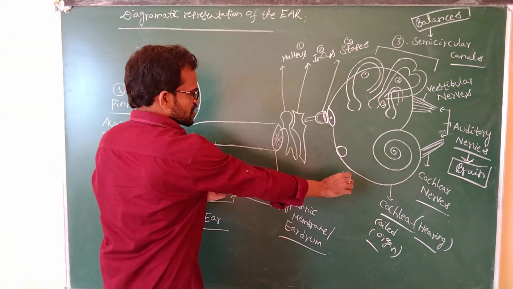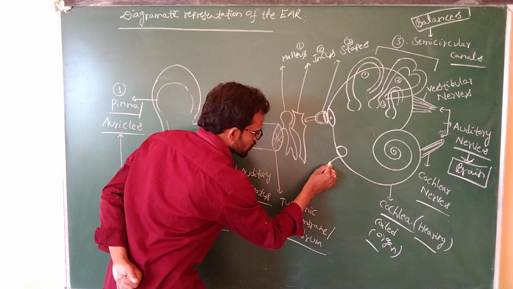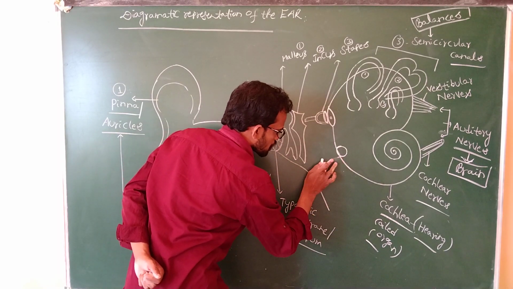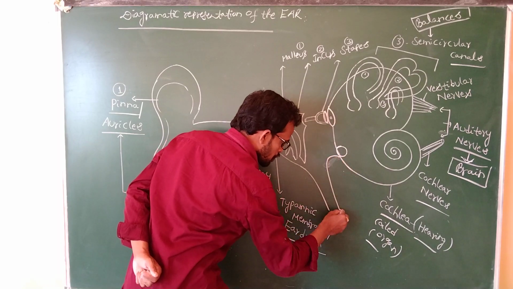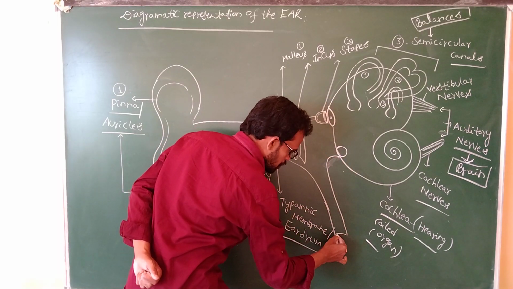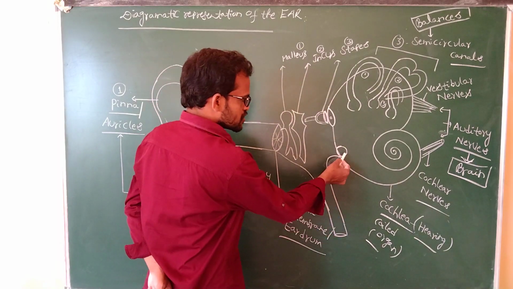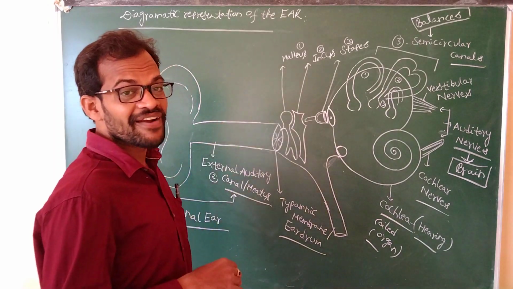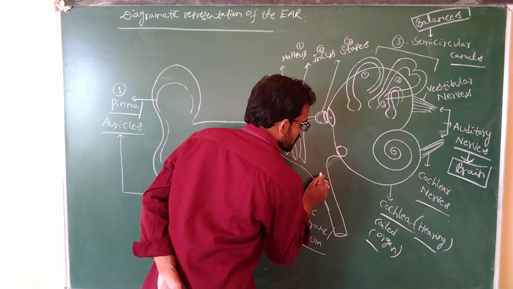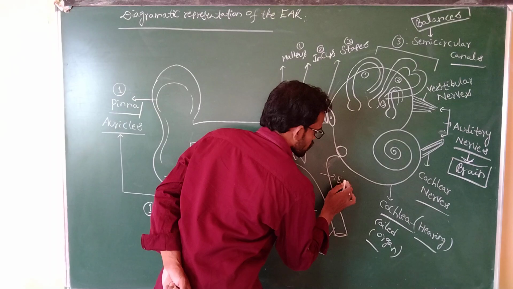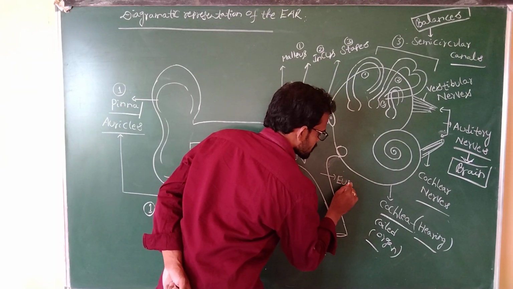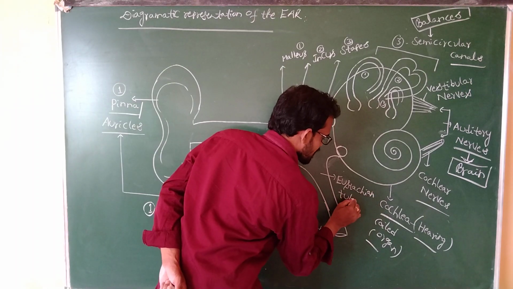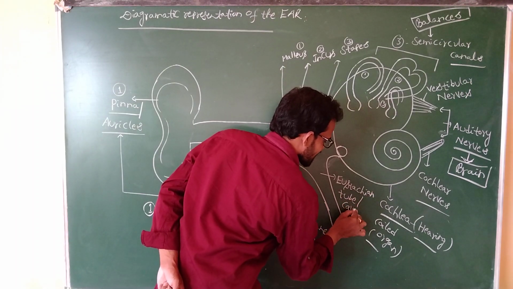Coming to the next one. See here, this round window opens into the middle ear, which consists of one important cavity known as the eustachian tube, or eustachian cavity.